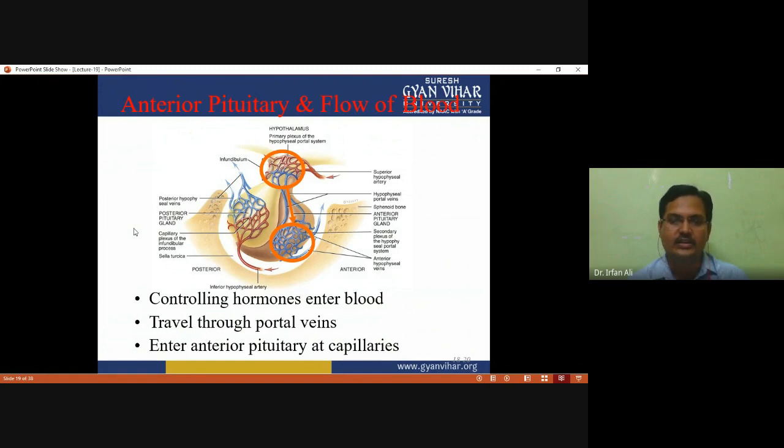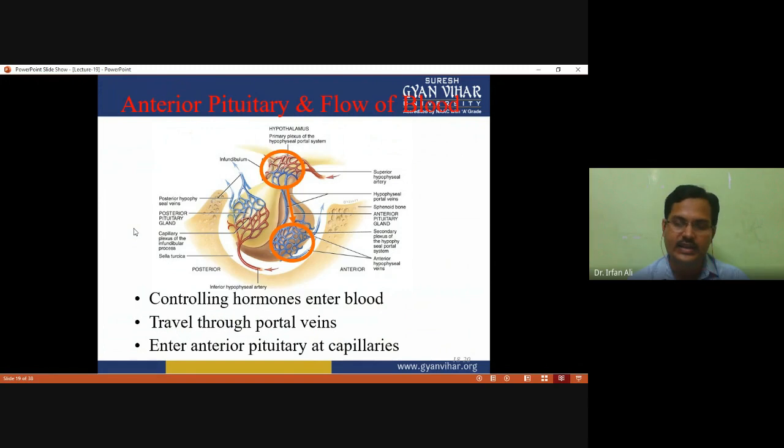Now this connects with the hypophyseal portal veins, and this region connects with the secondary plexus of the hypophyseal portal system, and these are the anterior hypophyseal veins. This is the anterior portion of the pituitary gland, and the left side is the posterior portion, which has the posterior hypophyseal veins. This connects with the capillary plexus of the infundibular process.